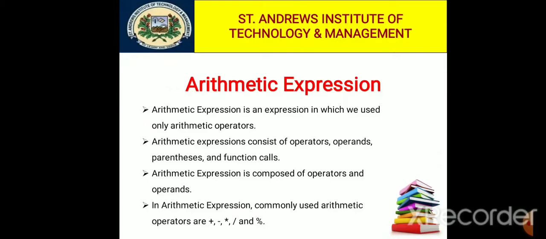Commonly used arithmetic operators are plus, minus, multiply, divide, and modulus. The plus sign adds two values, the minus sign subtracts one value from another, the asterisk multiplies two values, the division slash divides a value, and the modulus percentage obtains the remainder of integer division. These are known as binary operators since they operate on two values or variables. A unary operator has one operand, a binary operator has two operands, and the ternary operator has three operands.